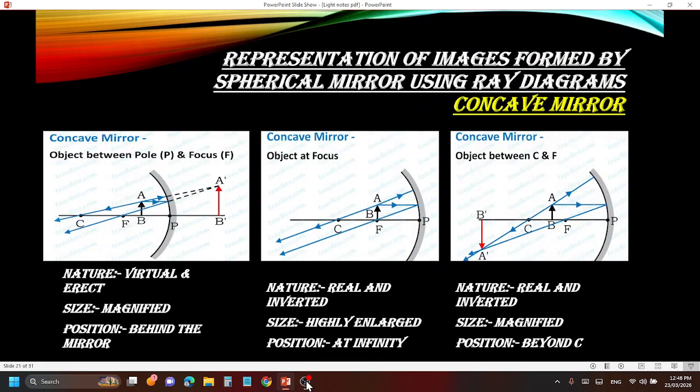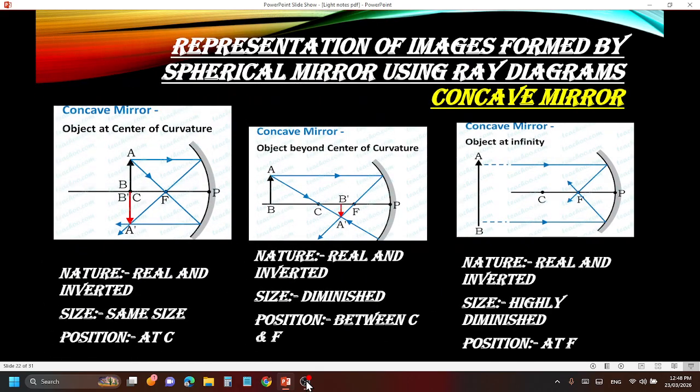I hope there will be no doubt. Again, let us revise once. You must see the notes. Object between pole and focus: nature is virtual and erect, size is magnified, position is behind the mirror. Object at focus: real and inverted, highly enlarged, at infinity. Object between C and F: real and inverted, magnified, beyond C. Object at center of curvature: real and inverted, same size, at C. Object beyond center of curvature: real and inverted, diminished, between C and F. Object at infinity: real and inverted, highly diminished, at F. So these were the ray diagrams of concave mirror. Practice once, you will develop a habit of it.